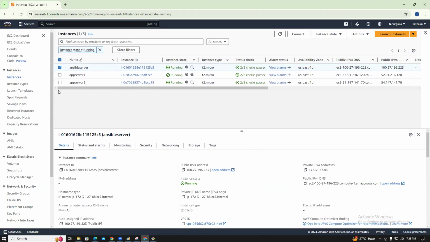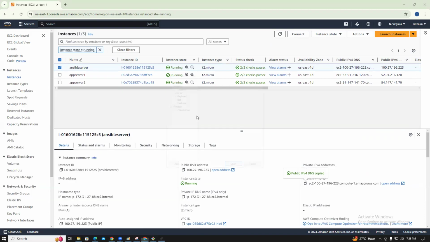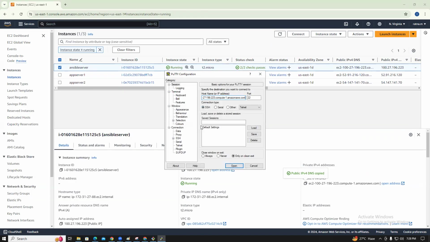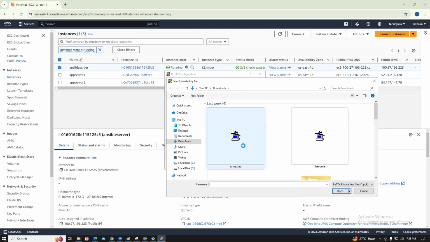So this is the Ansible server, right? Once you connect to the Ansible server by using the public address through PuTTY, this is the public IP address of the server and the auth credentials, private key, Ratna.